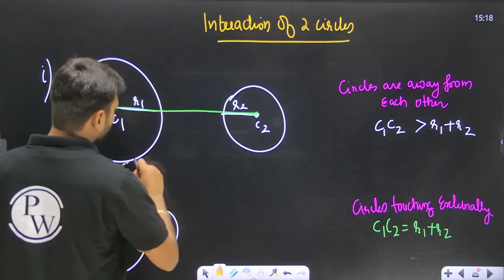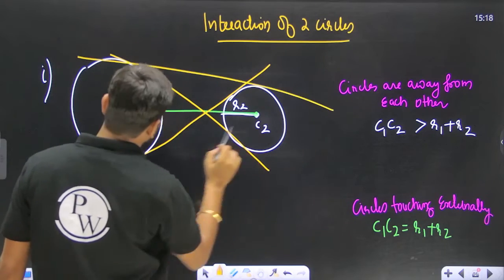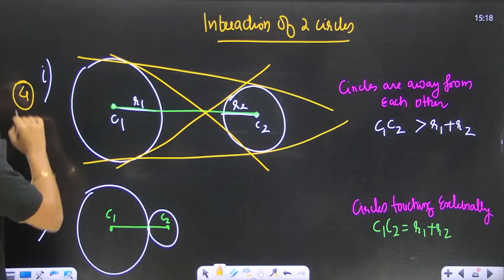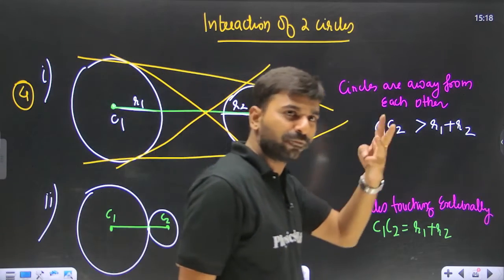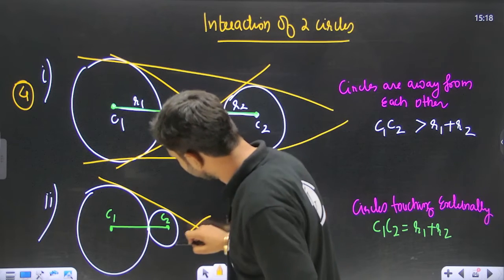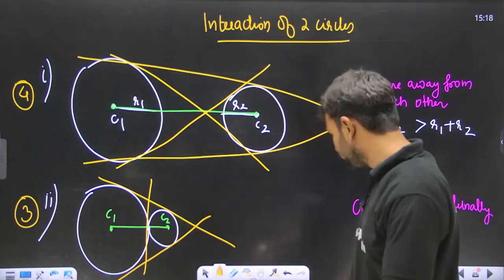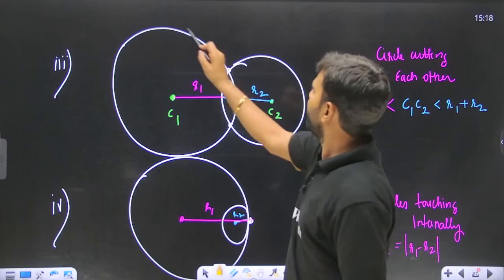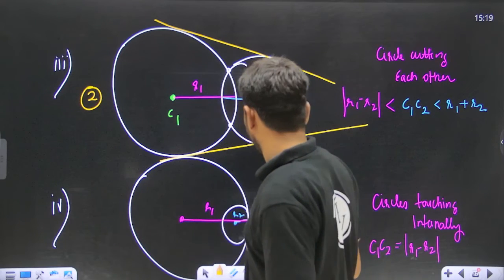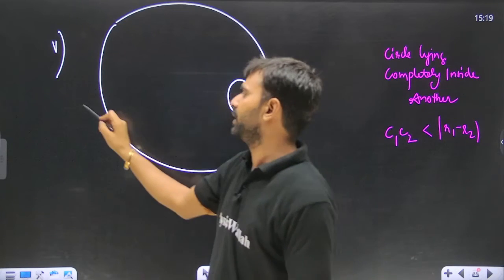Observe over here, one tangent can be drawn like this, another tangent can be drawn like this, one tangent can be drawn like this, another tangent can be drawn like this. So the two circles can have 4 common tangents. So when the two circles are away from each other, 4 common tangents can be drawn. Over here one tangent will be like this, one common tangent like this, and another like this. So over here 3 common tangents are possible. Observe over here, 2 common tangents will be possible. Yes or no, right? Over here if you see, only 1 common tangent is possible, and over here 0 common tangents are possible.